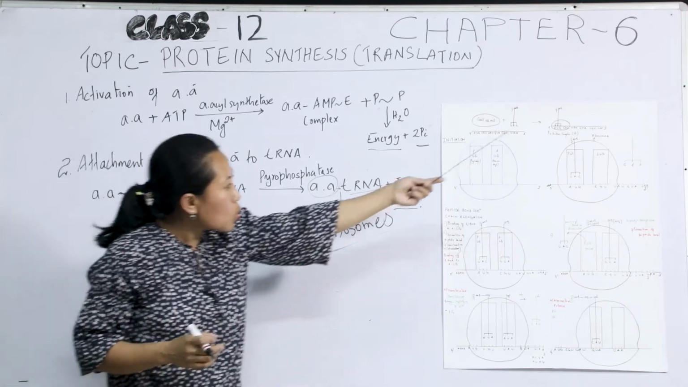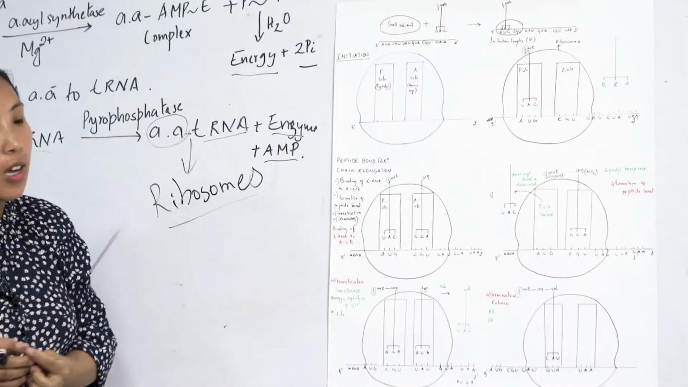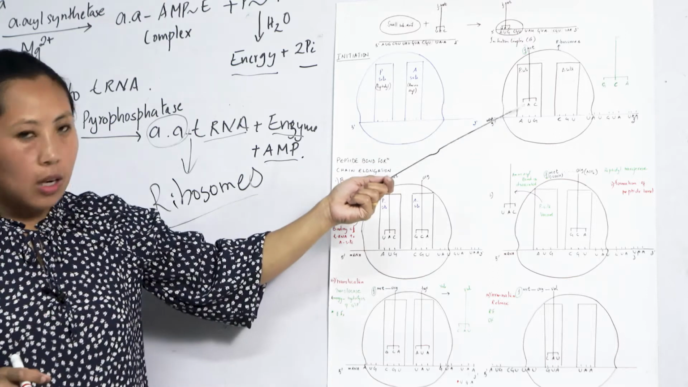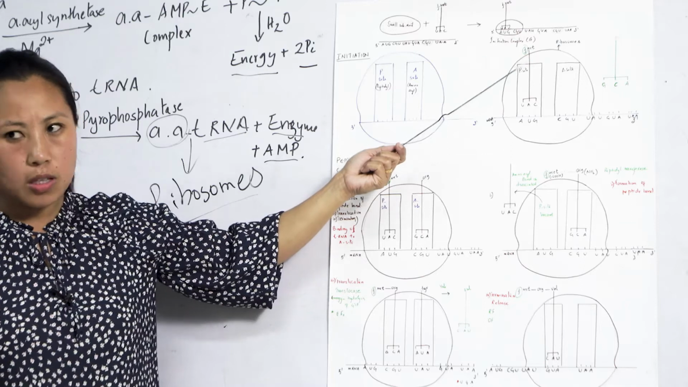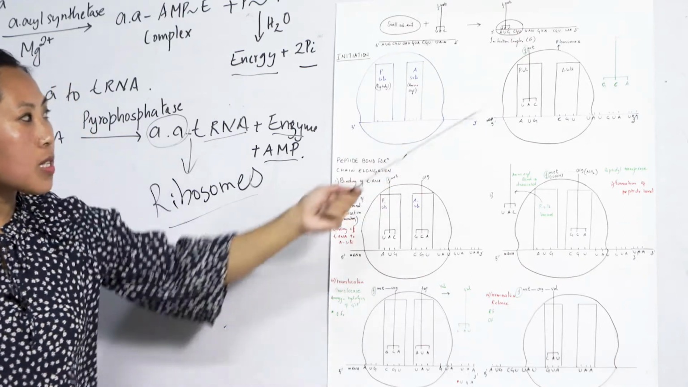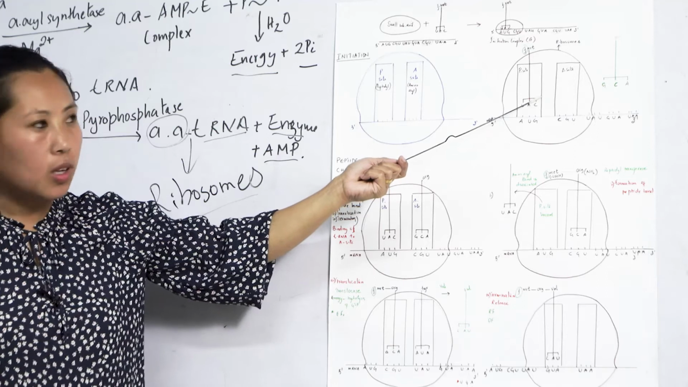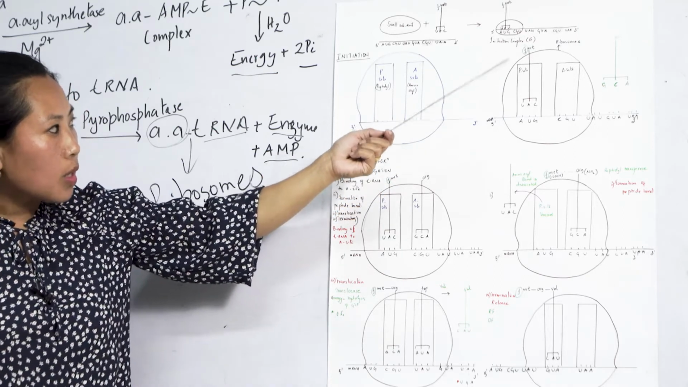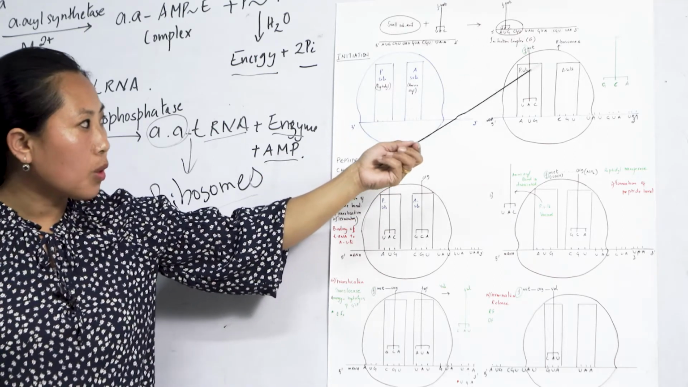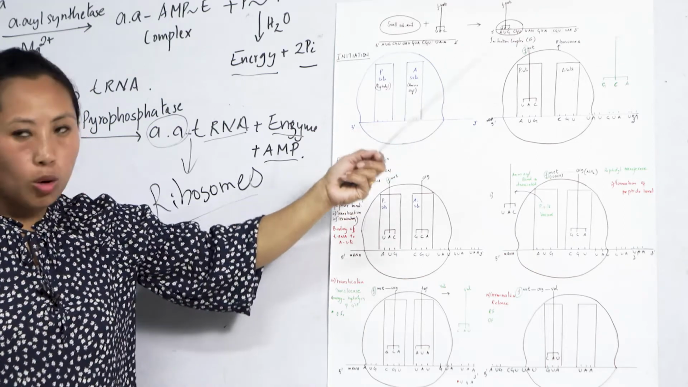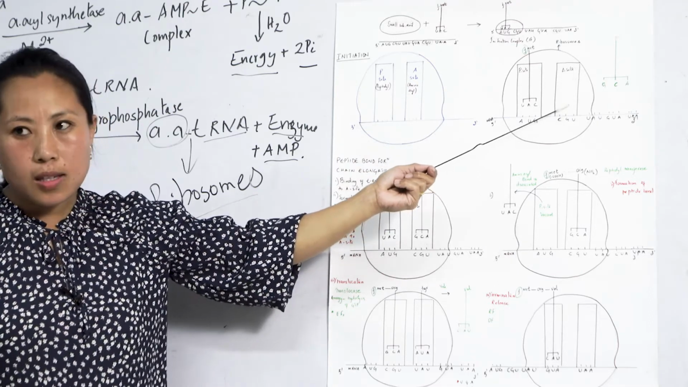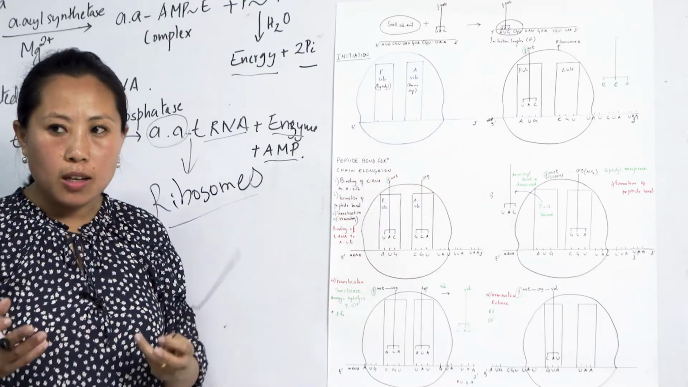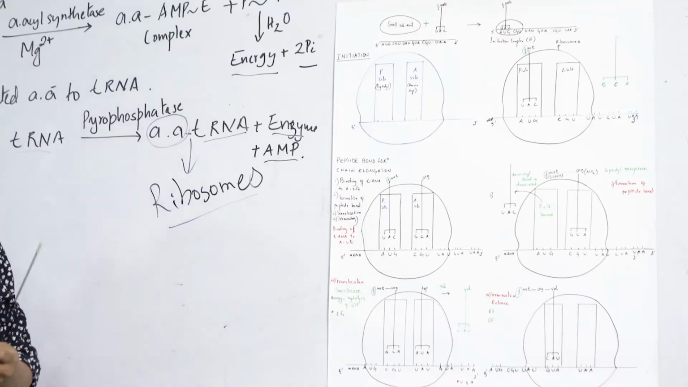Okay, so now this unit joins with the large subunit in such a way that the first tRNA, having formylated methionine in prokaryotes, and methionine only in eukaryotes, occupies the P site of the large subunit. This tRNA having formylated methionine at the 3' end occupies the P site, the peptidyl site, and the A site of the large subunit remains vacant. It's free, so it's ready to receive a new tRNA having a new amino acid.